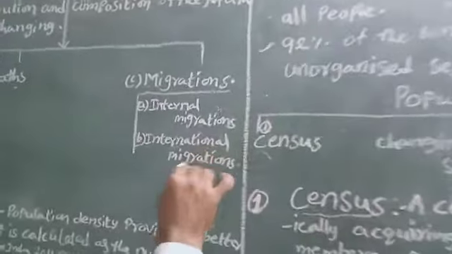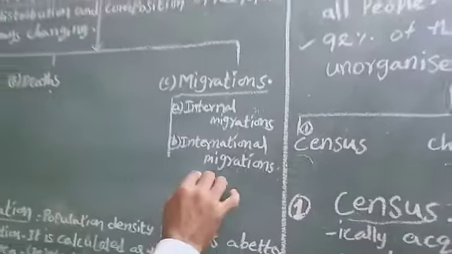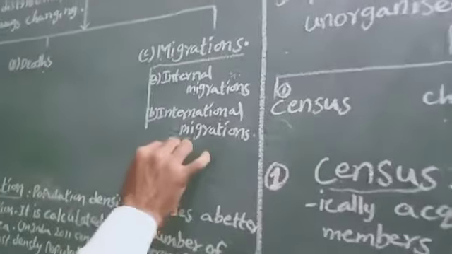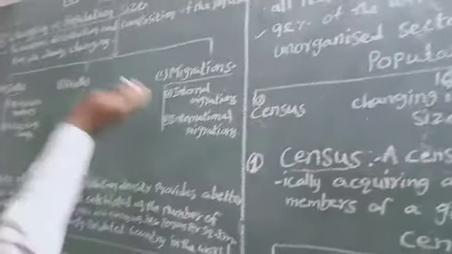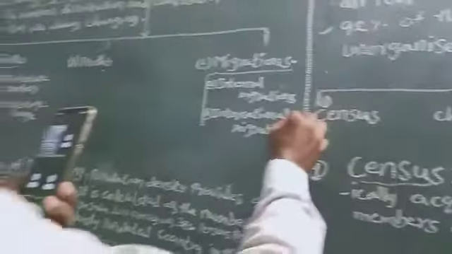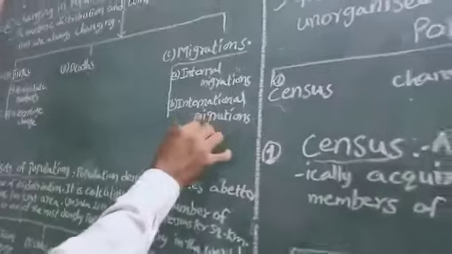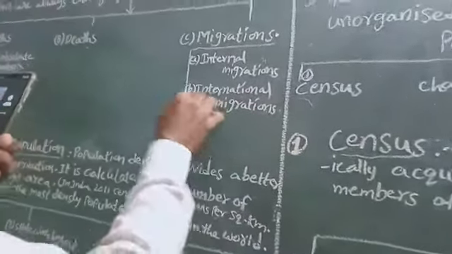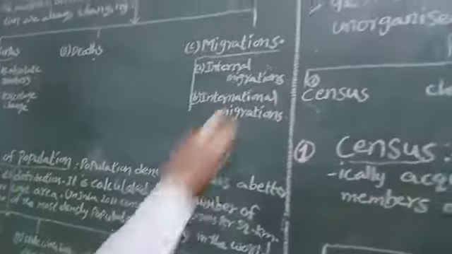Next, international migration. International migration is for searching for jobs and other purposes. Business purposes also lead to migration, and so does better living in another country. If a person goes from one country to another country for a job, that is international migration. Suppose India to America, India to Canada, India to England, India to Singapore, India to Australia. That's why it is international migration.